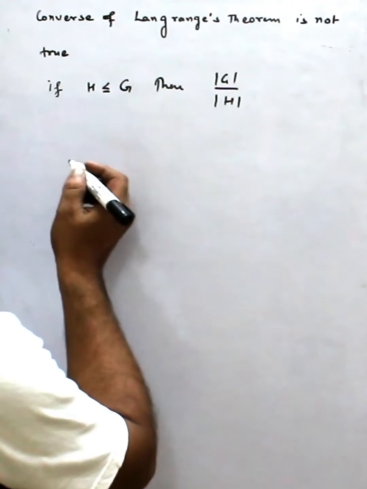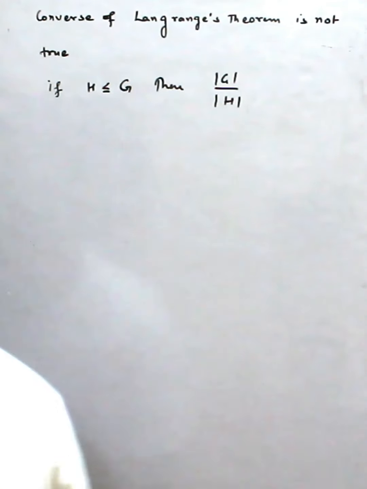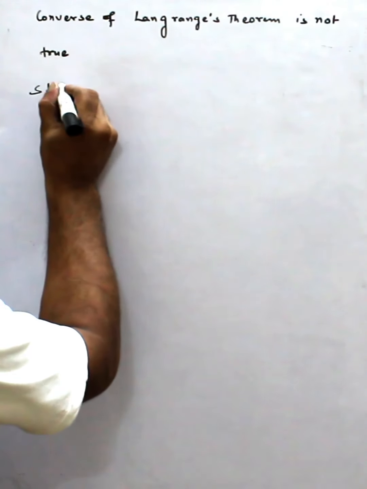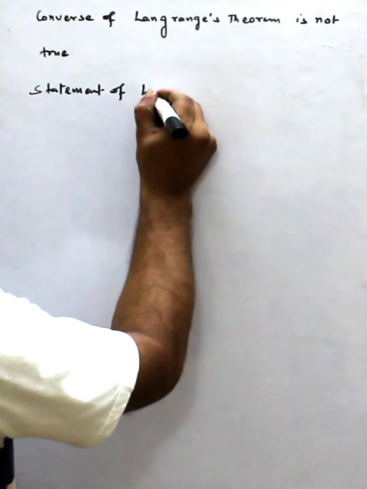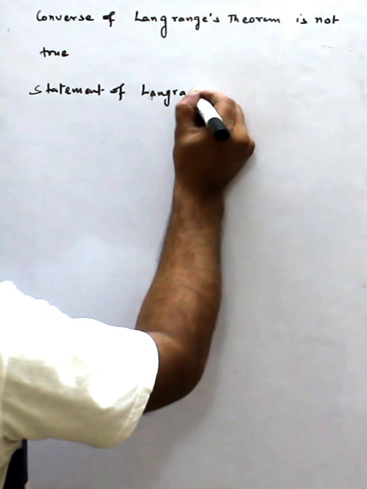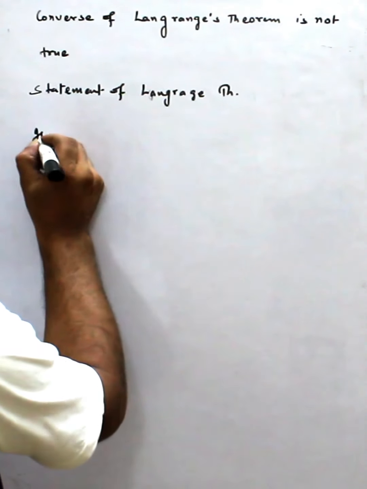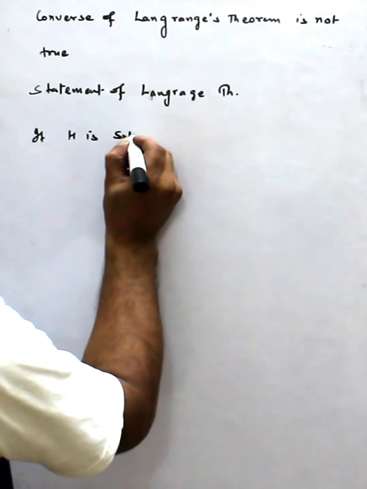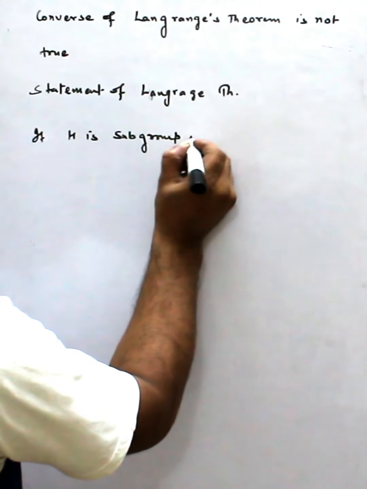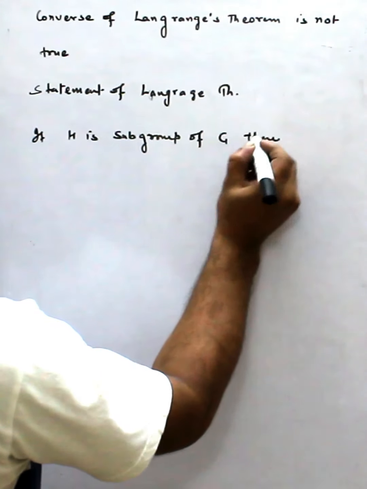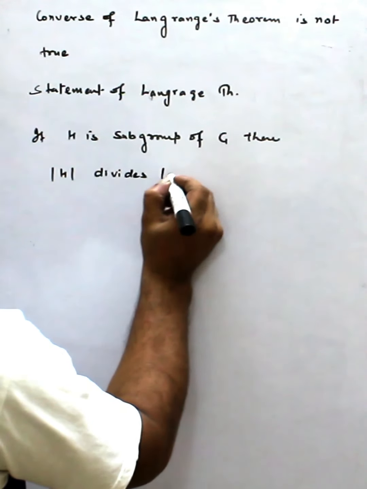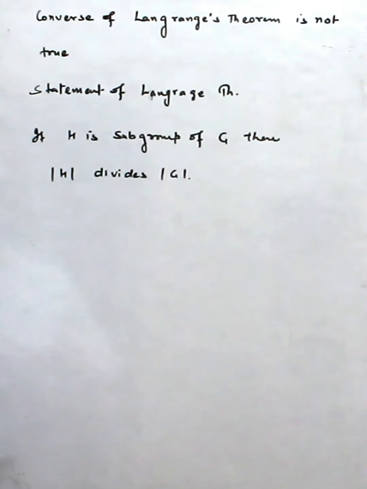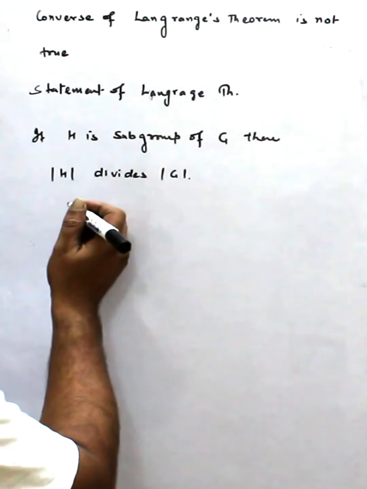Now we check. So I write it better. The statement of Lagrange's theorem: if H is a subgroup of G, then the order of H divides the order of G. This is the statement of Lagrange's theorem. Now what is the converse?